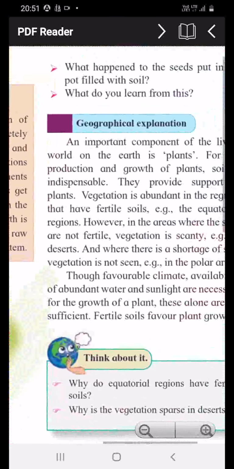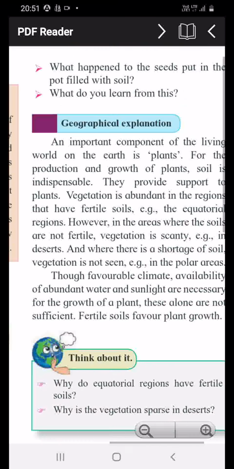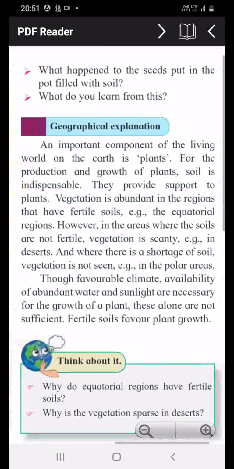Okay, so an important component of the living world on the earth is plants, and for the production and growth of plants soil is indispensable. Soil provides support to plants. Vegetation is abundant in the regions that have fertile soils. However, in the areas where the soils are not fertile, vegetation is scanty.